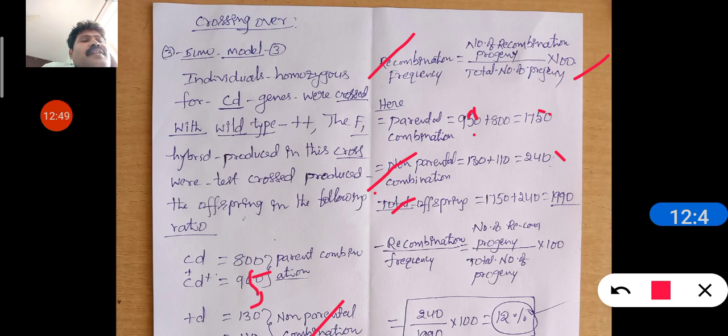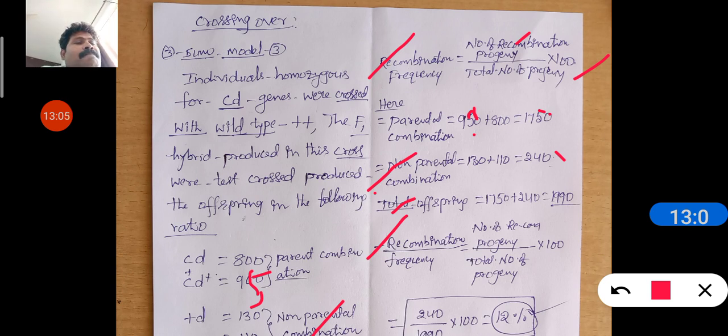Okay, got it. Here recombination frequency equals, using the same formula, number of recombinant progeny by total number of progeny into 100.